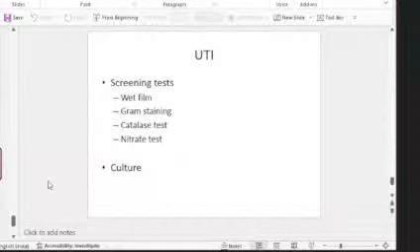At least write 3 or 4 screening tests and describe that. Okay, and then you move on to culture. Culture again simple, on blood agar and MacConkey agar. You do the culture, identify the growth by means of conventional methods, do antimicrobial susceptibility, all those points you can write. Okay, but mention the screening test. So that's what we usually miss for UTI.